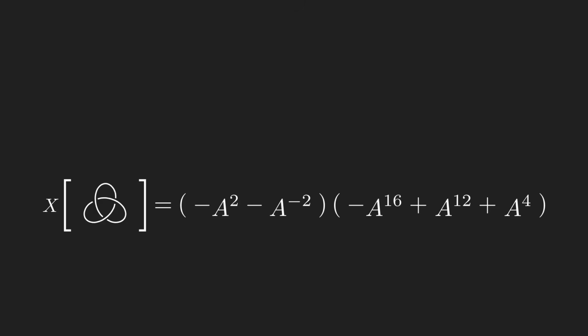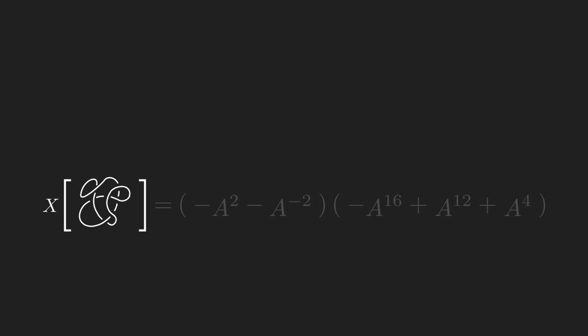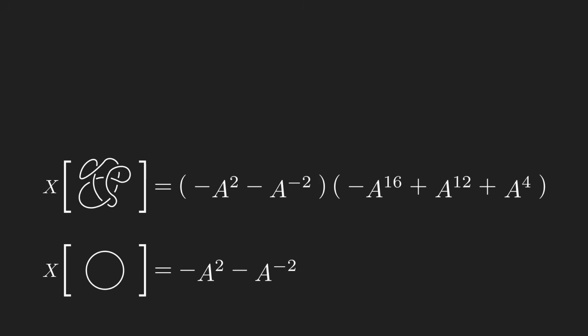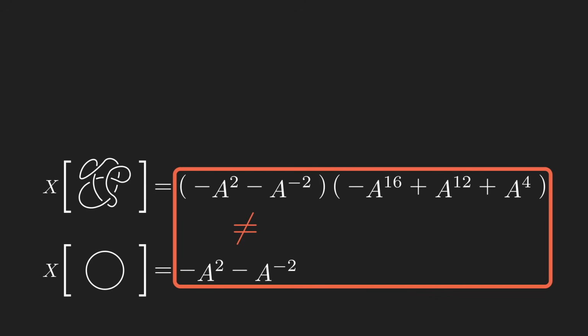Since the x polynomial of a link is invariant under ambient isotopy, no matter how we manipulate the trefoil, if we were to recompute the x polynomial, we'd get the exact same thing. That's a rigorous proof you can't untangle it, no matter what, because the x polynomial of the unknot is -a squared -a to the -2, which is different.